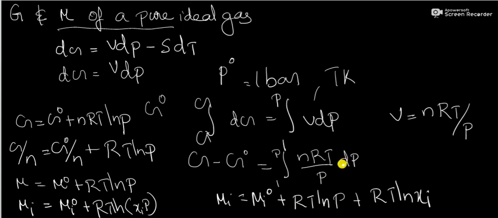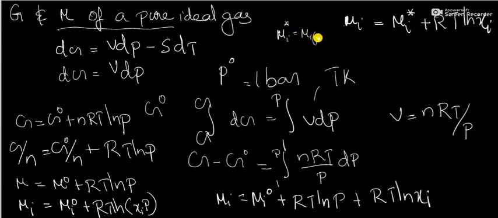The first two terms together on the RHS of this equation give the chemical potential for the pure component i under the pressure P bar. So we can substitute that mu i is equal to mu i star plus RT ln Xi, where mu i star equal to mu i of pure.